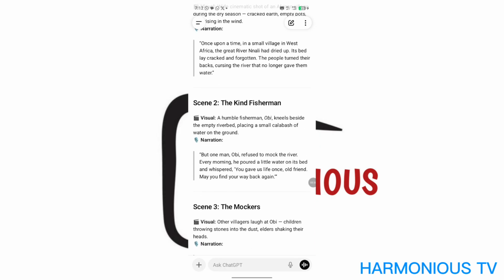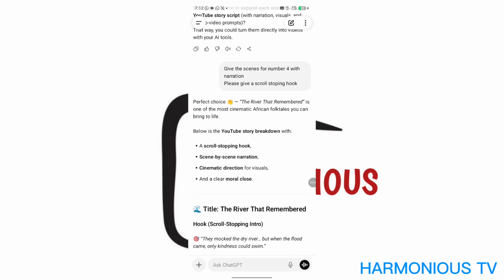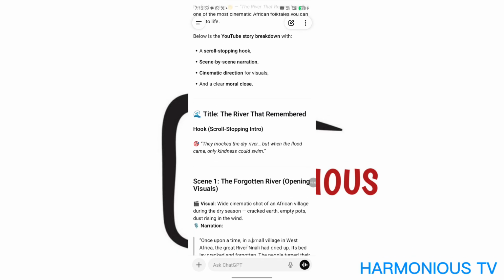So now what you need to do is you need a prompt. Now the hook says the hook, scroll-stopping intro: They mocked the dry river, but when the flood came, only kindness could swim. Wow, wow, wow. You want to know why this kind of statement was? They mocked the dry river, but when the flood came, only kindness could swim.